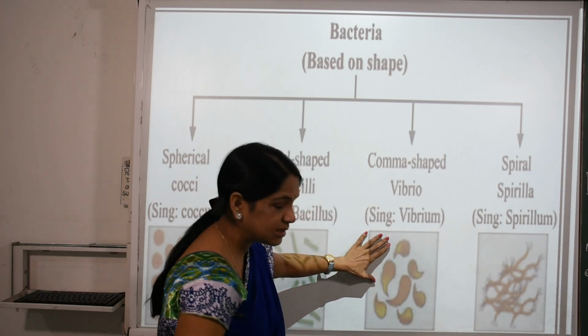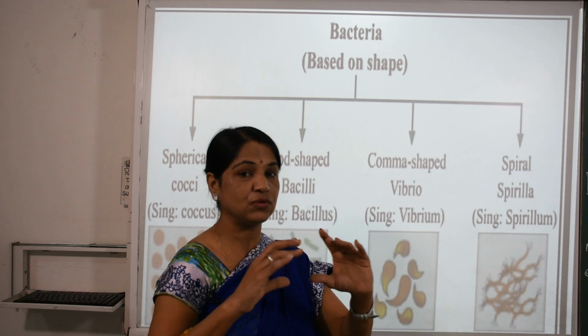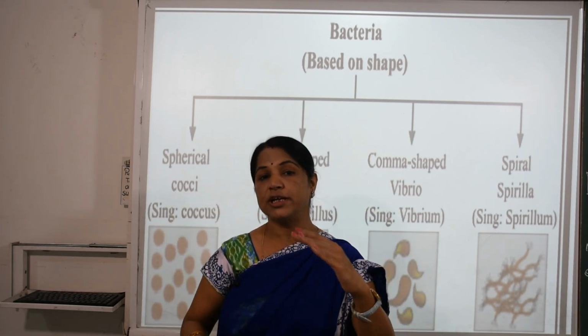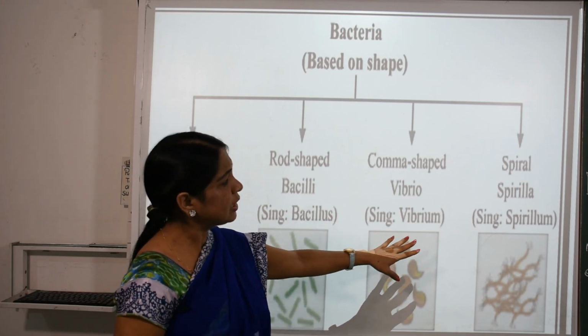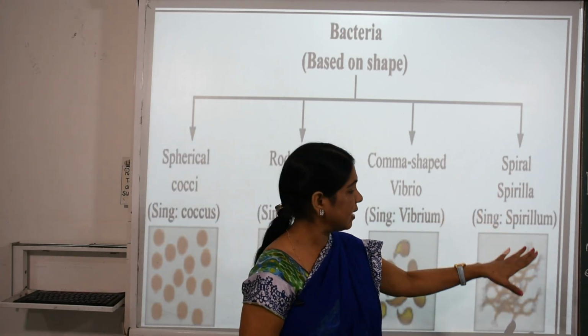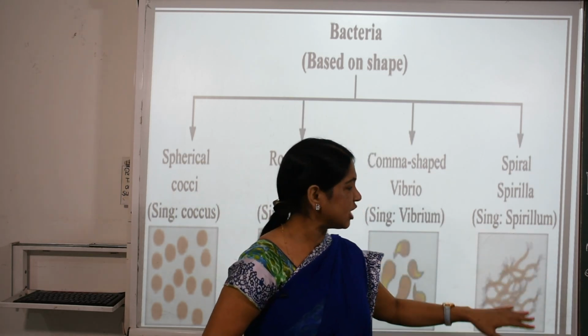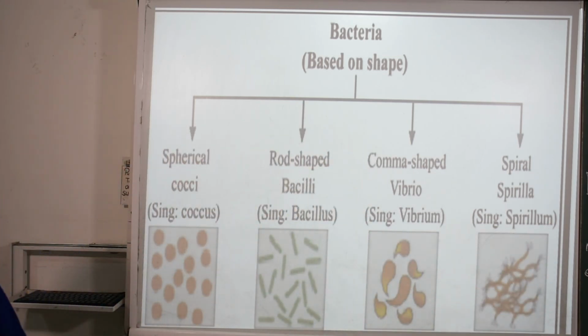Now further, the comma-shaped one is the vibrio. It is shaped like a comma, as when we write a paragraph we put a comma, so it is shaped like that. Further, there is the spiral, which means the spirillum. It is shaped like a spiral.